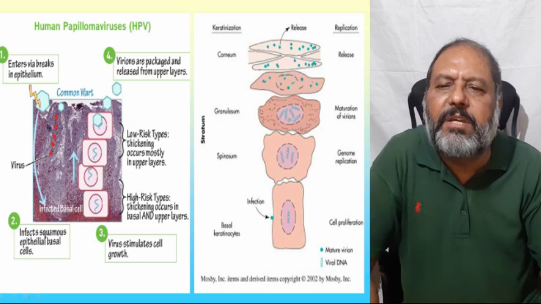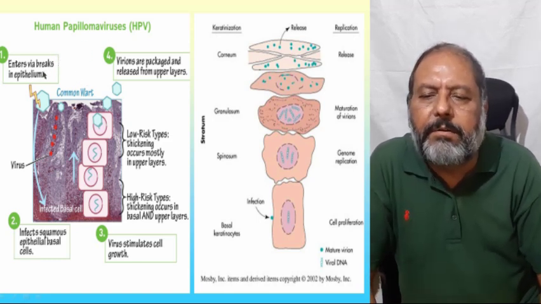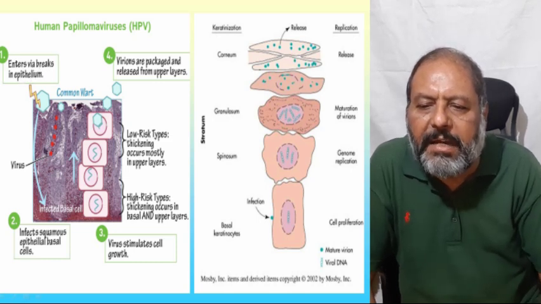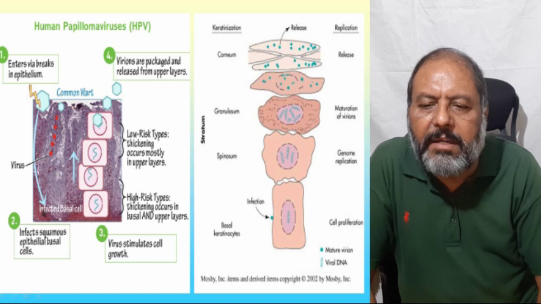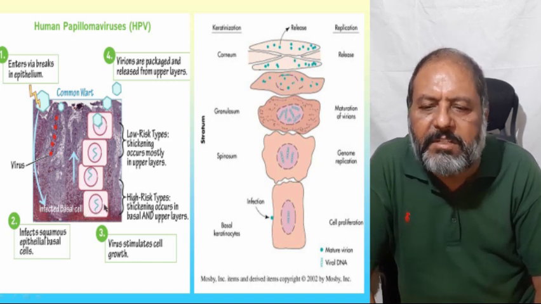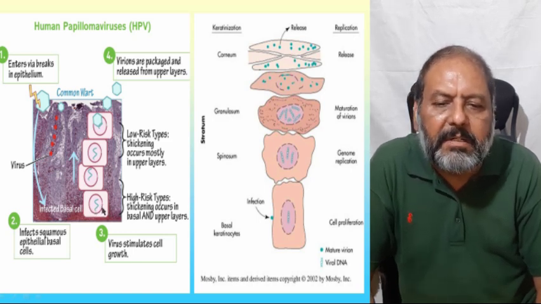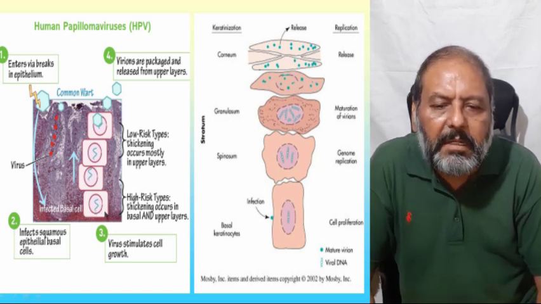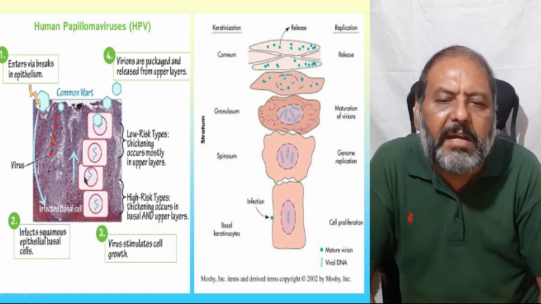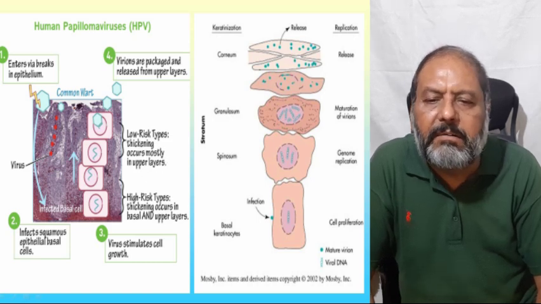Here one can see how the human papillomavirus enters via a break in the epithelium and reaches the basal layer of basal cells of the epidermis. Here the high risk types cause thickening in the basal and lower layers, and then the virus starts moving upward, and the low risk types cause thickening mostly in the upper layers.